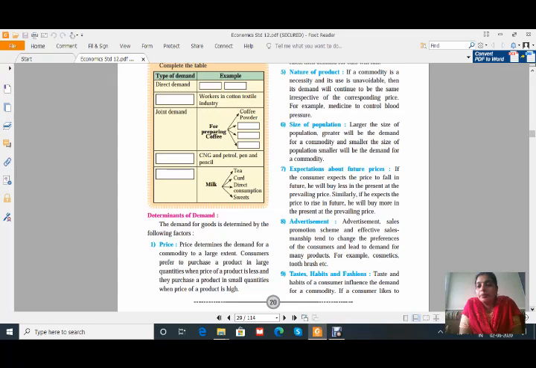Then the seventh one, expectation about future prices. If the consumer expects the price to fall in the future, he will buy less in the present at the prevailing price.